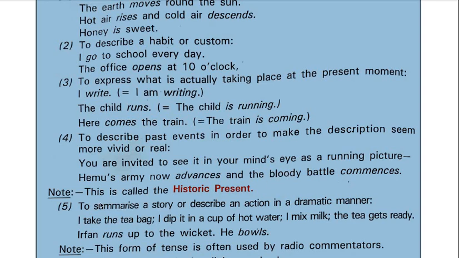We need to understand the note here. This is called the historic present. If we are describing some historical event in simple present tense, to make it effective, to make it vivid, to make it very clear, to make it influential, this process is called historic present, and this expression is called historic present tense, or the present tense denoting historic events.